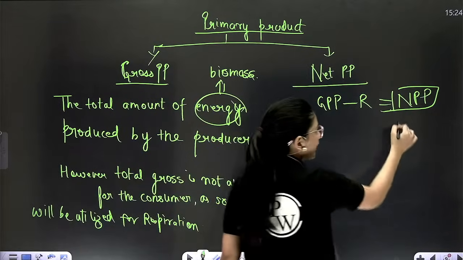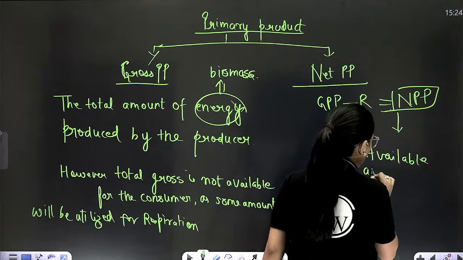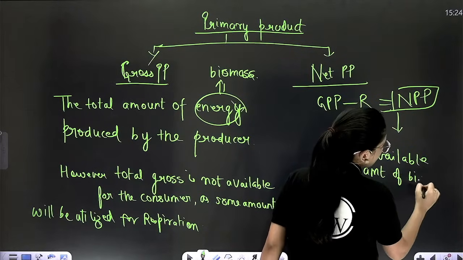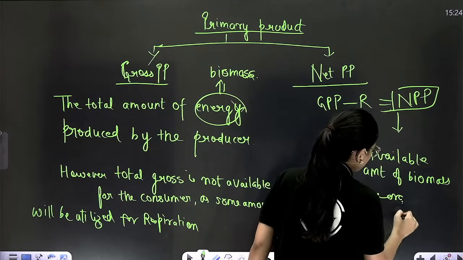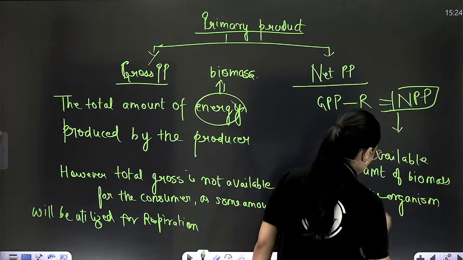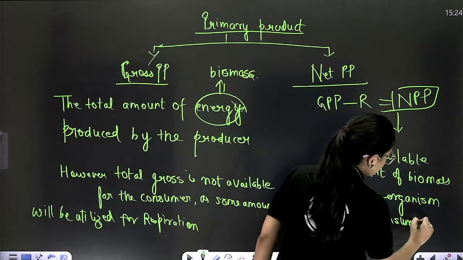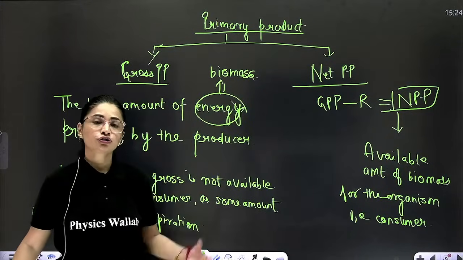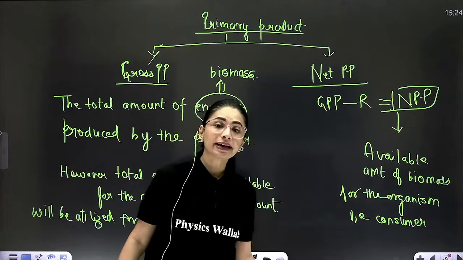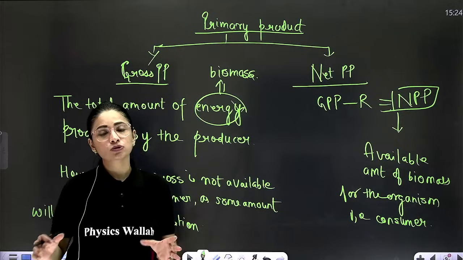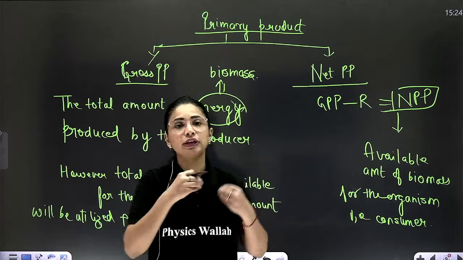Now this net primary productivity is the available amount of biomass for the organism, that is the consumer. Correct? So if a plant prepares X amount of energy and utilizes Y amount of energy, then X minus Y, whatever is remaining, is the available energy which you are going to get if you feed on that plant.